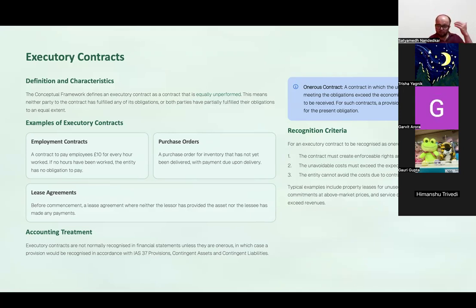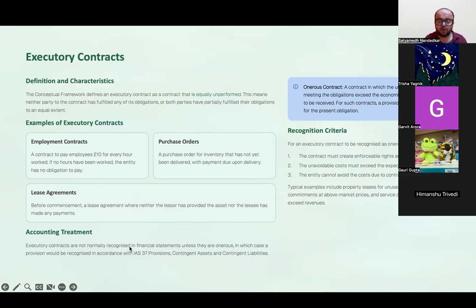Now, आपका ऑब्लिगेशन है, व्हाट इज योर पार्ट ऑफ द ऑब्लिगेशन, योर पार्ट ऑफ द डील, दैट यू हैव टू पे 50,000 for purchasing the inventory. What is the responsibility of the other party? The responsibility of the other party is to deliver the inventory to you. So, under this situation, neither have I paid the cash nor has the other party delivered the inventory to me. This is an executory contract.